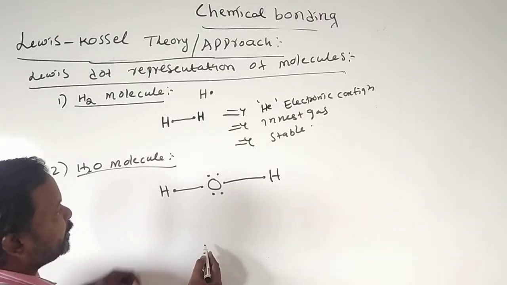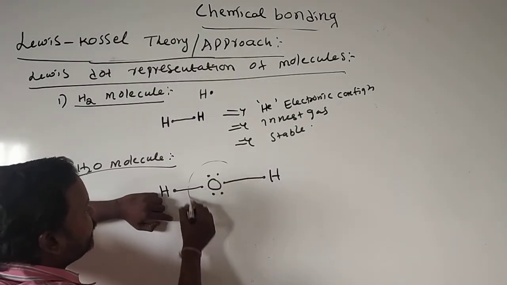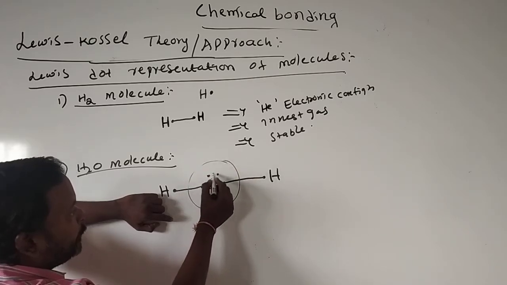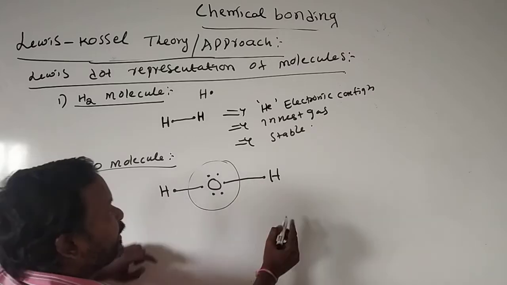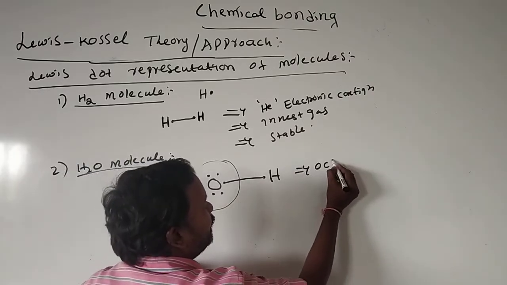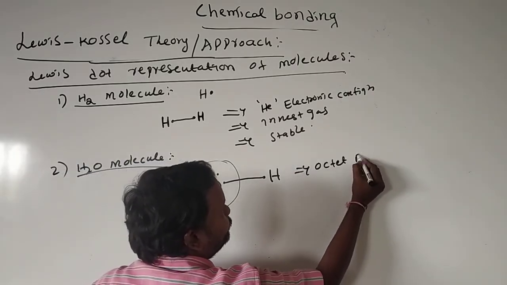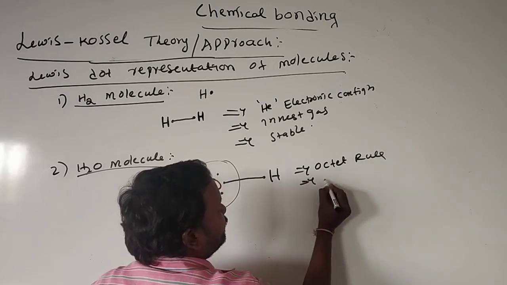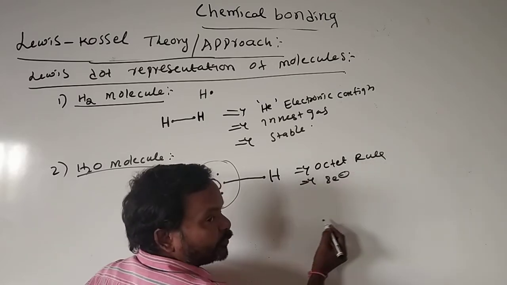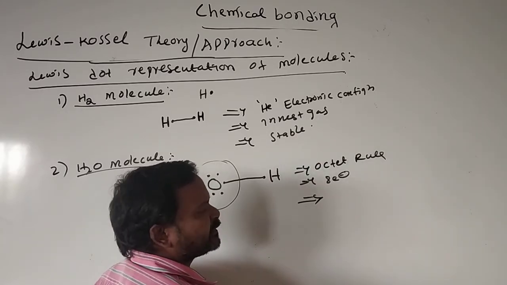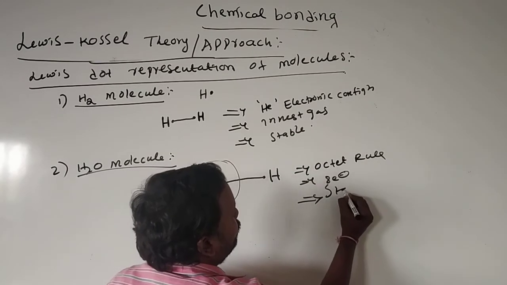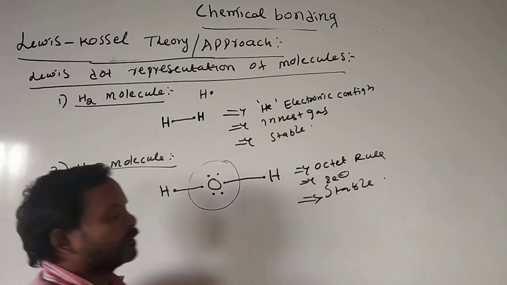How many electrons are present in oxygen here? Already 6 are there, plus 2, that is 8. It follows the octet rule. That means 8 electrons are present in the outermost shell. Hydrogen also follows the helium inert gas electronic configuration, so it is stable.